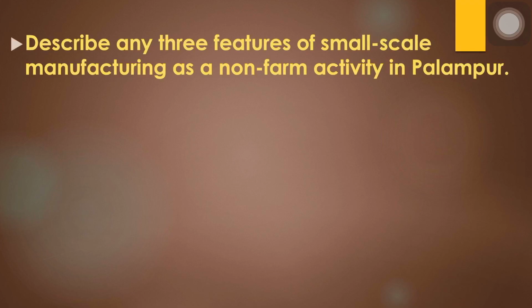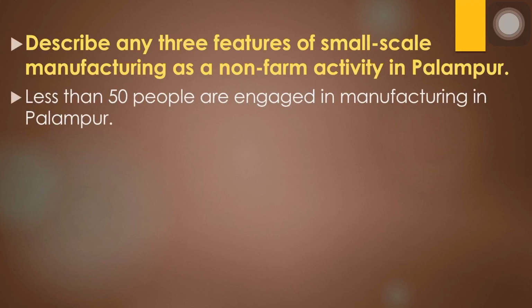So let's take some of the important questions of this chapter. You can see the first question: describe any three features of small scale manufacturing as a non-farm activity in Palampur. So yes, we know that for small scale manufacturing, less than 50 people are engaged.